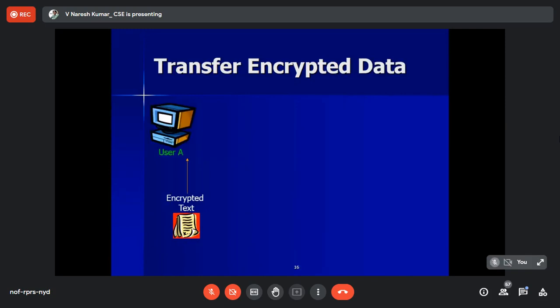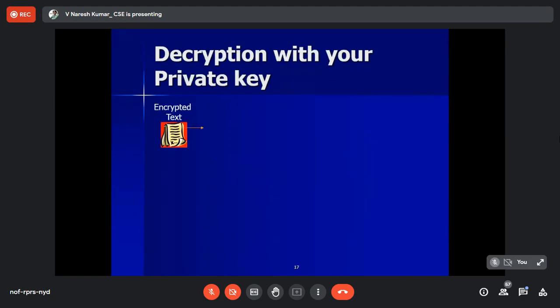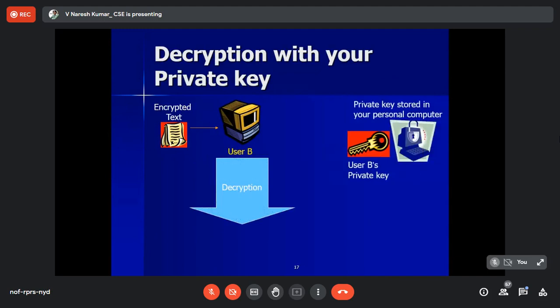Now, upon being received by Srikar from the insecure channel, no one can decrypt it, because to decrypt that, what do they need? Srikar's private key. Srikar's private key is not known to anyone. So after reaching B, Srikar will obtain his private key, which is stored in that particular local computer, and then he will decrypt and get the original text. Now here in this scenario, do I need to share any key?